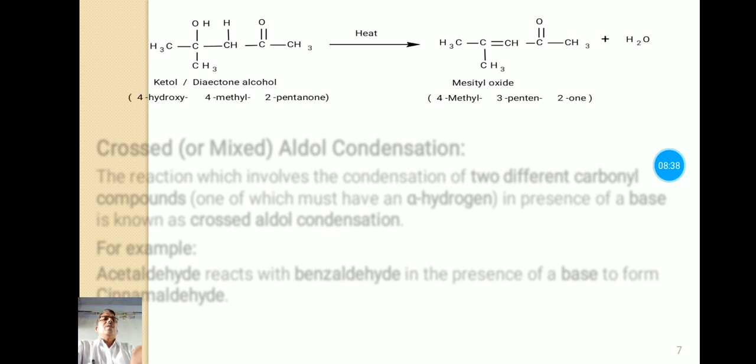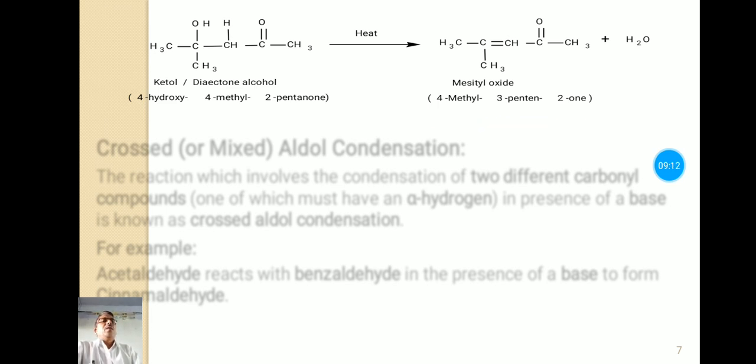Now this one is the ketol. Ketol on heating undergoes dehydration, meaning there is loss of a water molecule and the formation of a double bond between these two carbon atoms, and that forms mesityl oxide. This is an alpha beta unsaturated ketone, and the IUPAC name of this mesityl oxide is 4-methyl-3-penten-2-one.